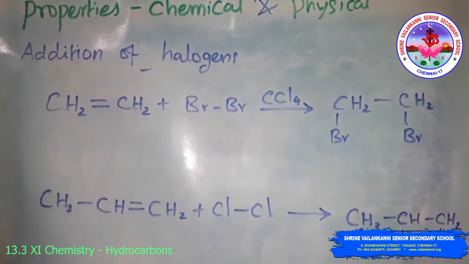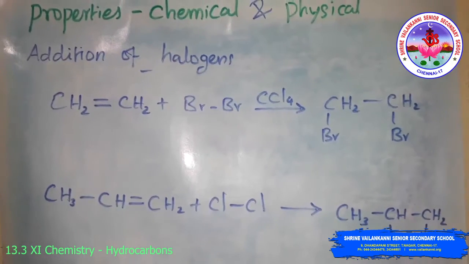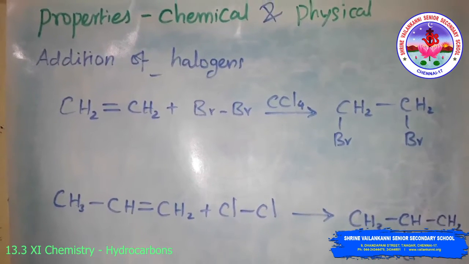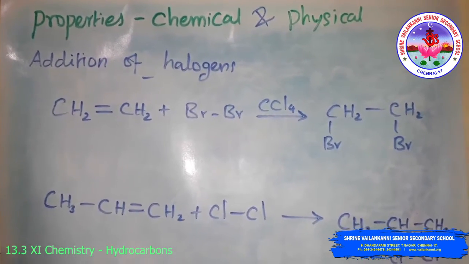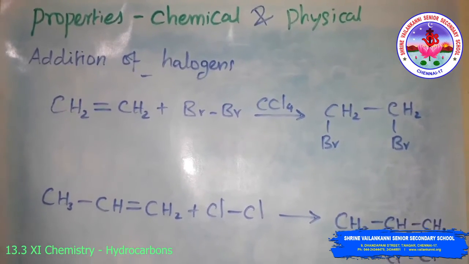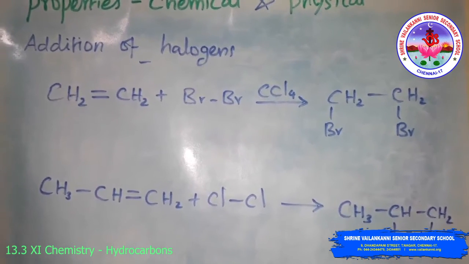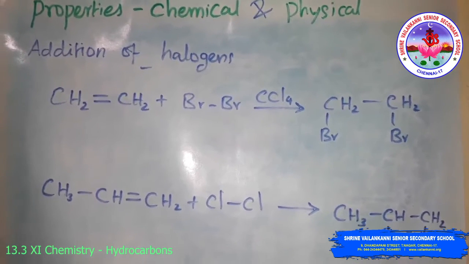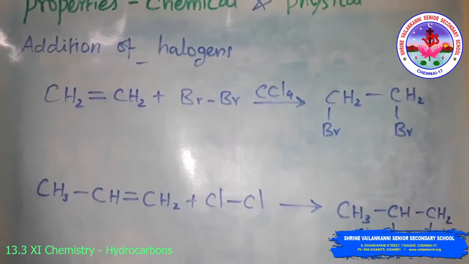Next is the chemical properties. Alkenes are a rich source of loosely held pi electrons. Due to this, they show addition reactions in which the electrophile adds on the carbon-carbon double bond to form the addition product.